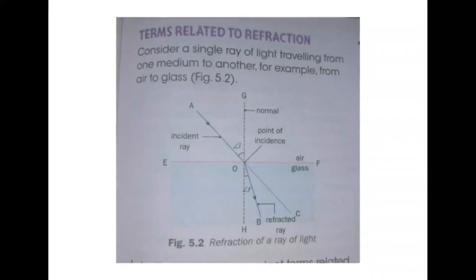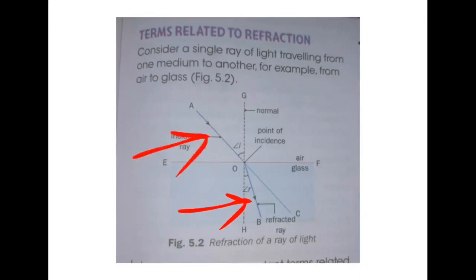Now refraction of ray of light, you see, so some related terms are there. Whenever a light falls on a surface and after falling on a surface it gets bent, right? You see this is the bending, and this is called incident ray.